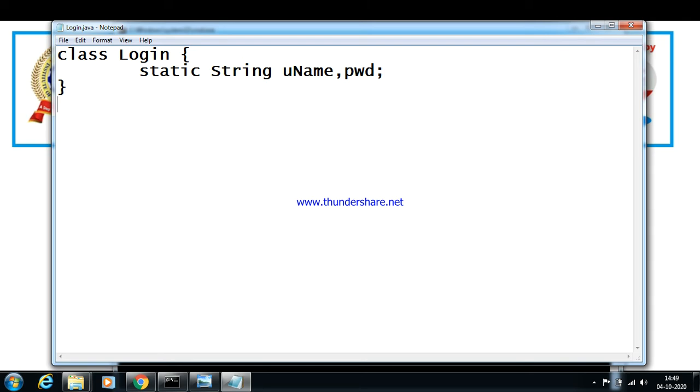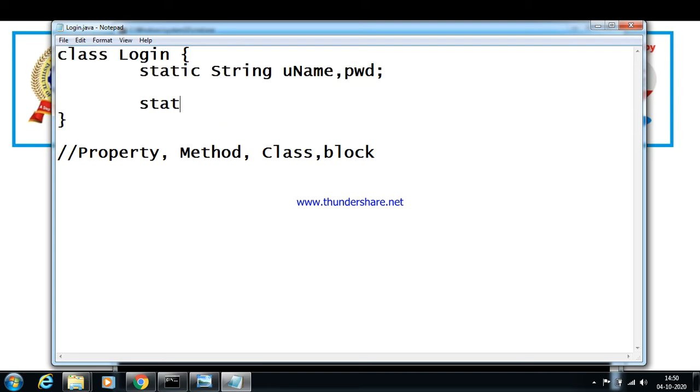I said earlier, static can be applied to what? Property. It can be applied to a method. It can be applied to a class. It can also be applied to a block. A block is also one of the parts of a class, which is a separate section where data can be initialized. A static block is a block which contains static content, and whichever data I create in a static block will always be static in nature. We'll see an example. Now these are called static properties.